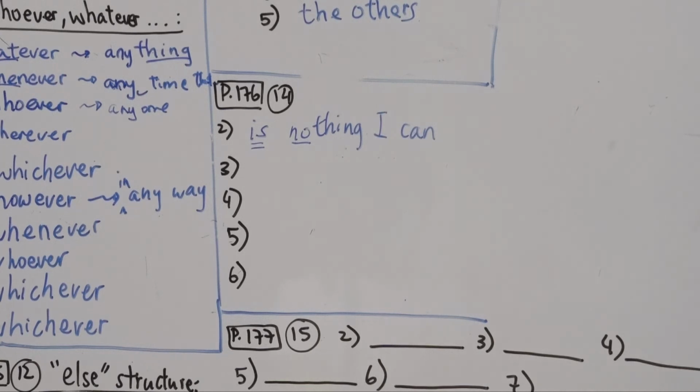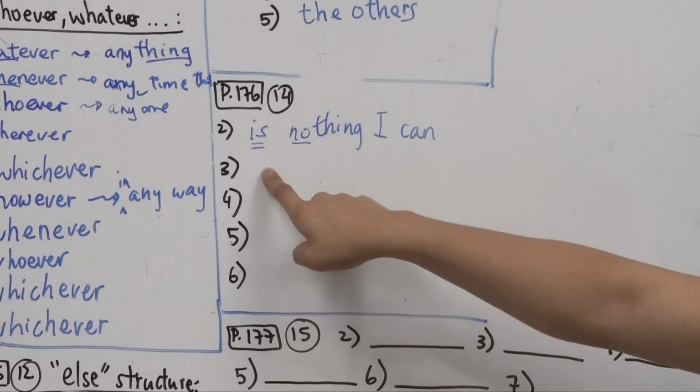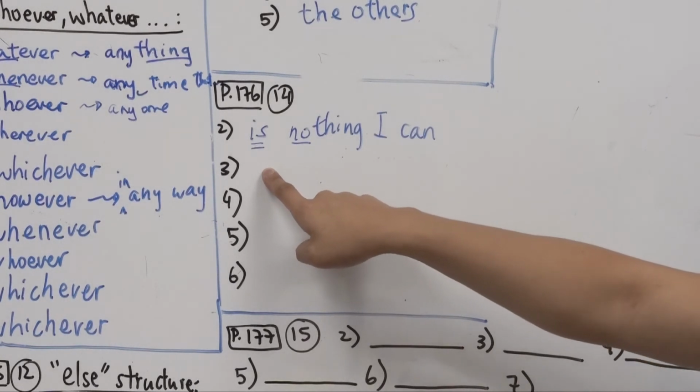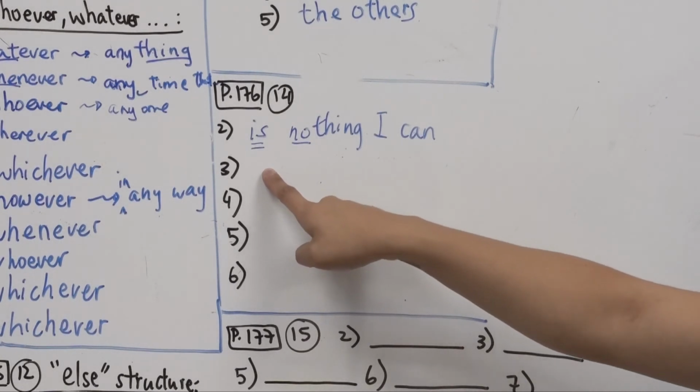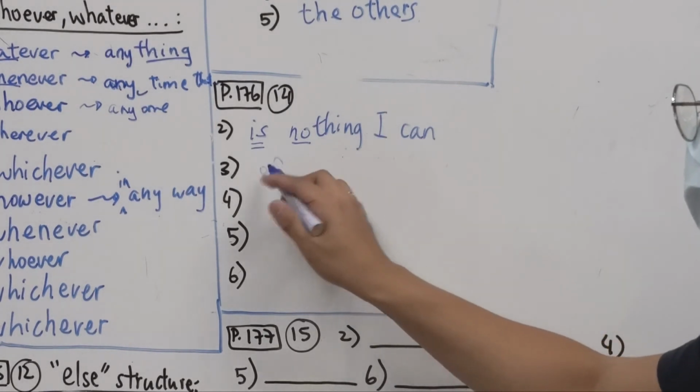All right? Number 3, Bob lives in Rome. John lives in Rome too. Okay? So this part 3, we can look at in other words box, we can look at the second bullet point, bullet point number 2. So what's the answer for that one? Both of them, okay? Both of them.